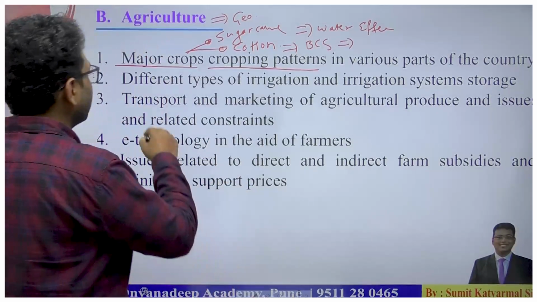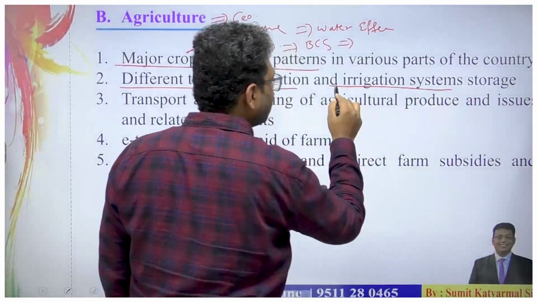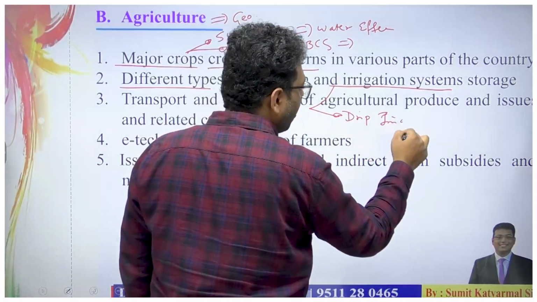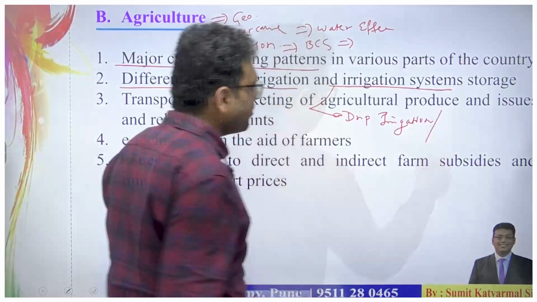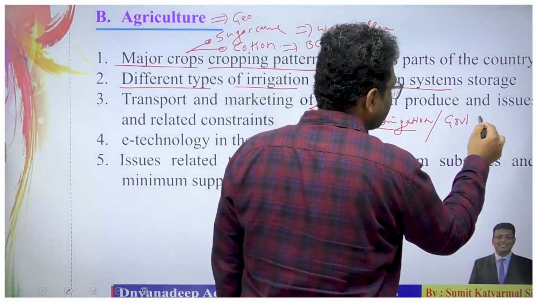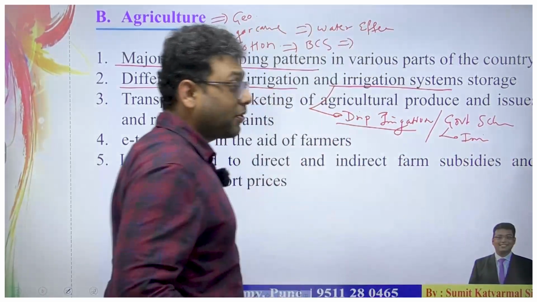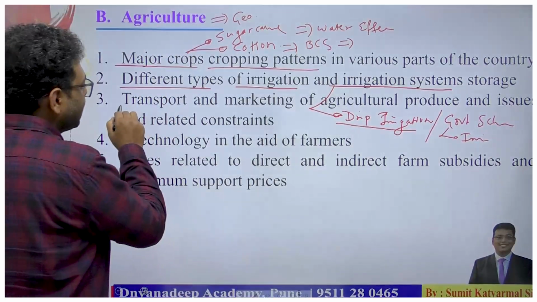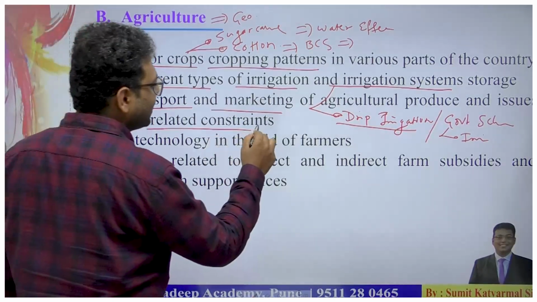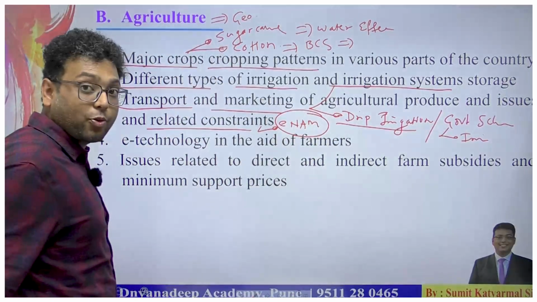The next part is different types of irrigation and the irrigation system. UPSC asks questions regarding drip irrigation, or questions related to government schemes from this irrigation point of view. So definitely UPSC asks questions from the syllabus. Then next is transport and marketing of agriculture produce, issues and related constraints. For that purpose, UPSC has asked an eNAM related question.